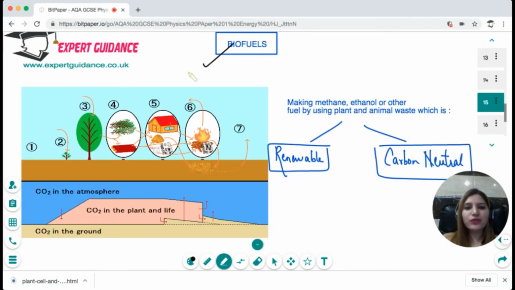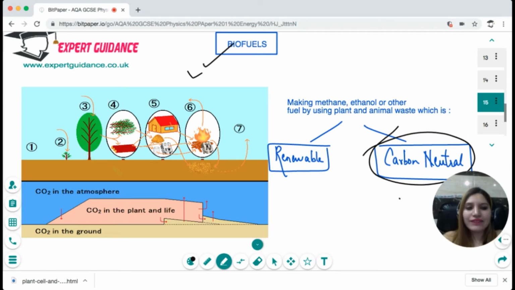Now, biofuels is also another promising source for the future, where we use the plant resources to generate fuels like ethanol or methane. Now, although these methane and ethanol are producing greenhouse gases when they are burning, we call them with the term carbon neutral. Now, what is this phenomenon of carbon neutral?